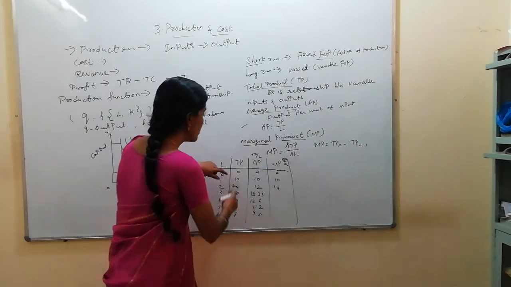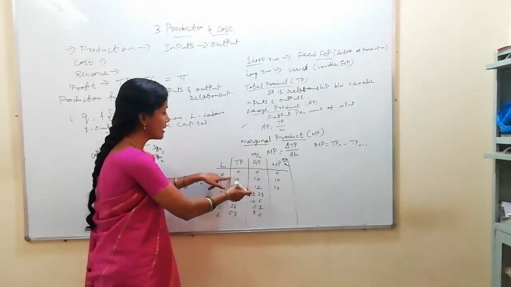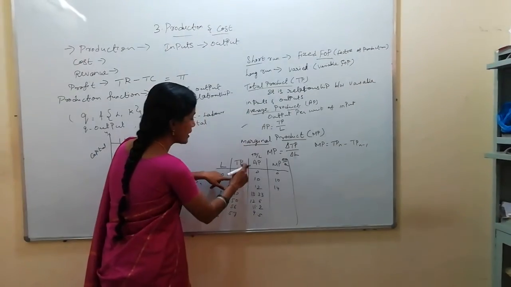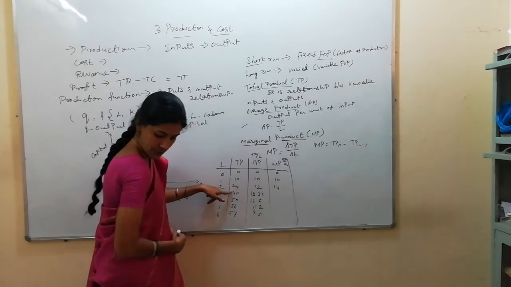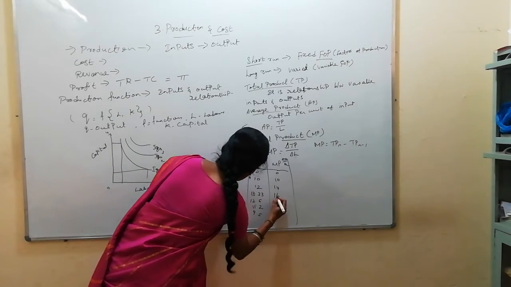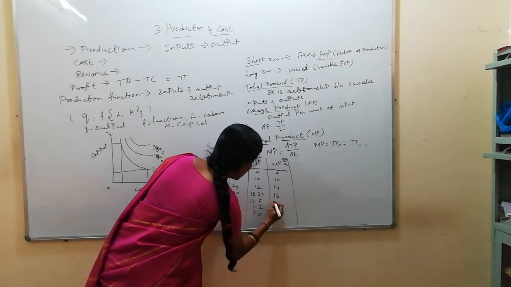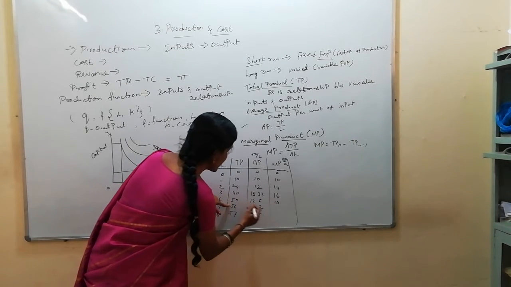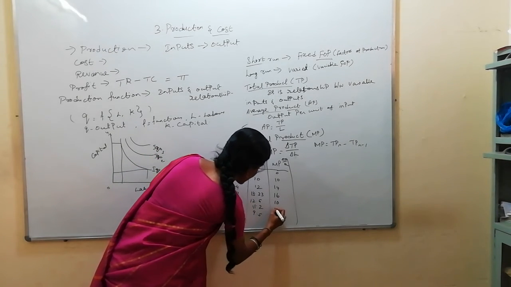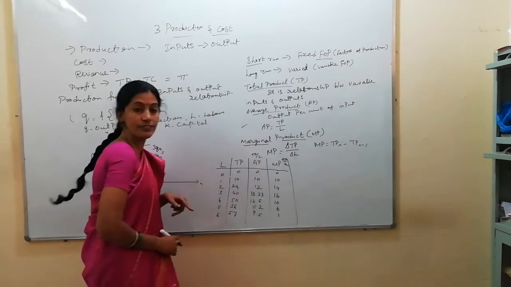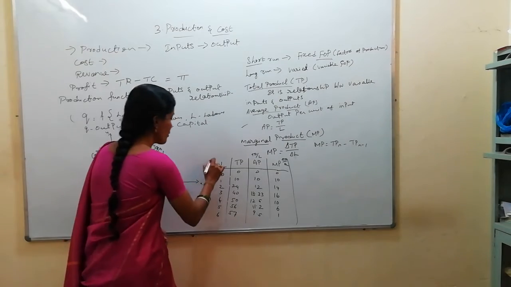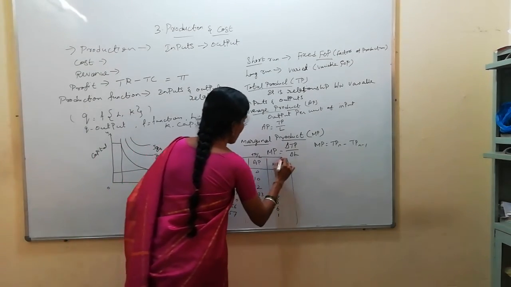How can we do it? You will deduct the previous value from the next value. So, 10 minus 0, 10. 24 minus 10, 14. 40 minus 24, how much? 16. Okay. 50 minus 40, 10. Next 56 minus 50, 6. 57 minus 56, 1. We got these values for the relationship between TP, AP, MP.